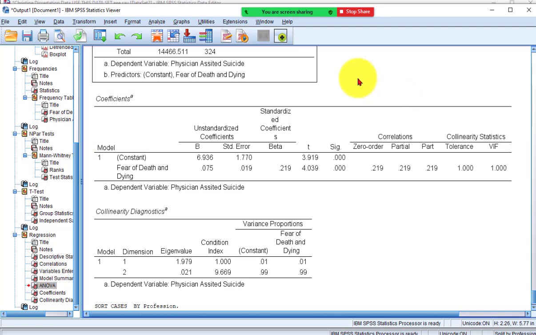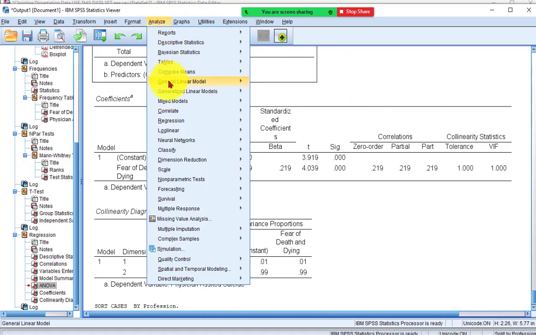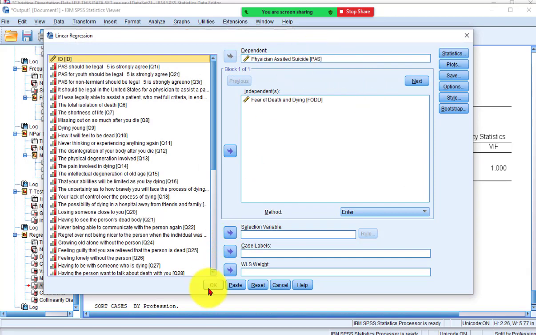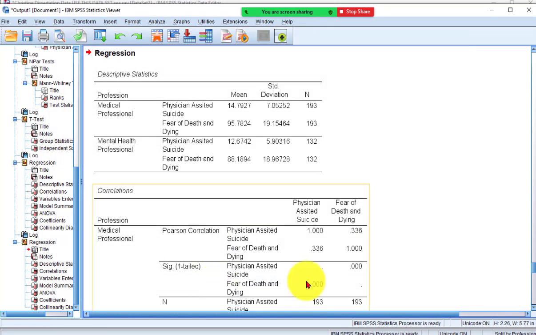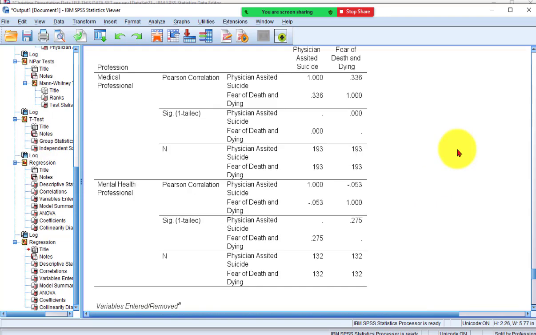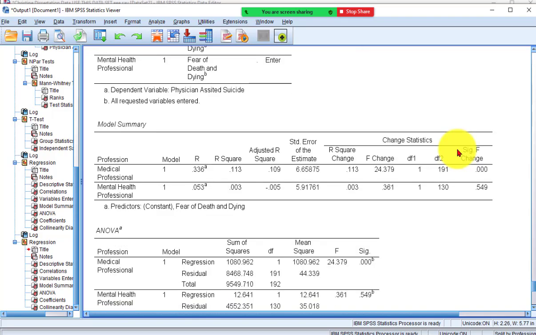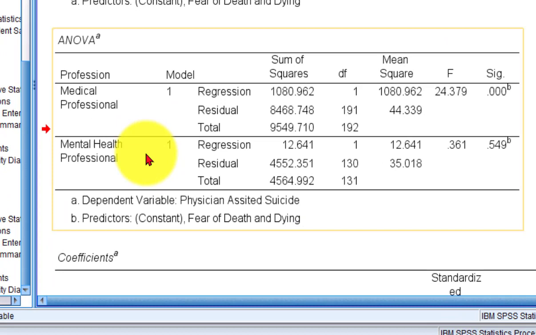Okay, so now we're going to just do the regressions again, same as before. So we're going to get two separate ones, one for the medicals and one for the mentals. So let's go down here to the summary box, actually the ANOVA box.